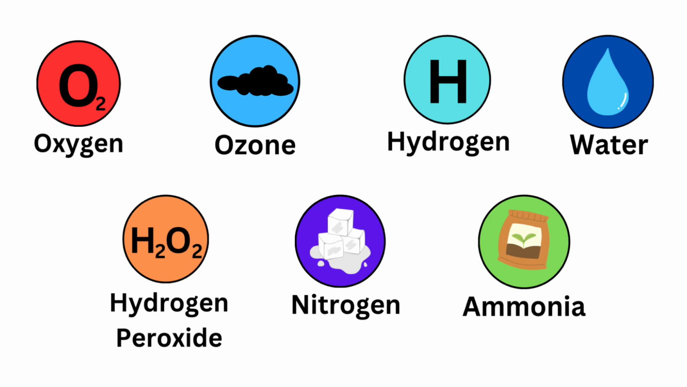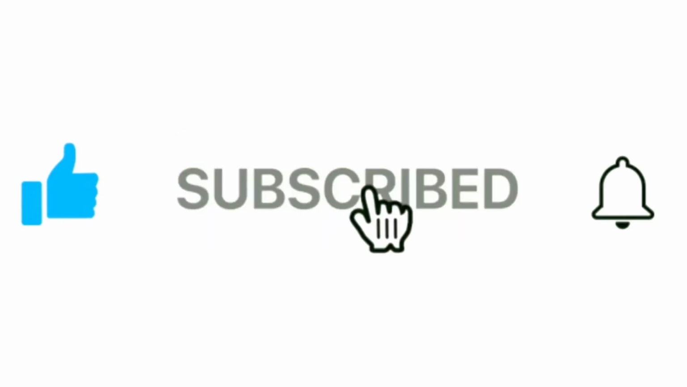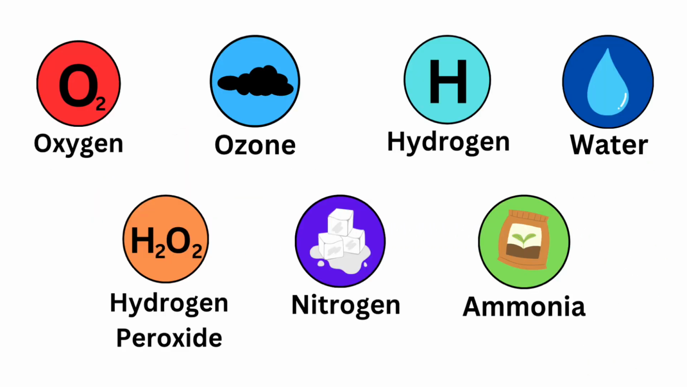For this chapter, we will be covering the essential facts on oxygen, ozone, hydrogen, water, hydrogen peroxide, nitrogen, and ammonia. Stay tuned because there will be more videos with a wider range of elements to cover.